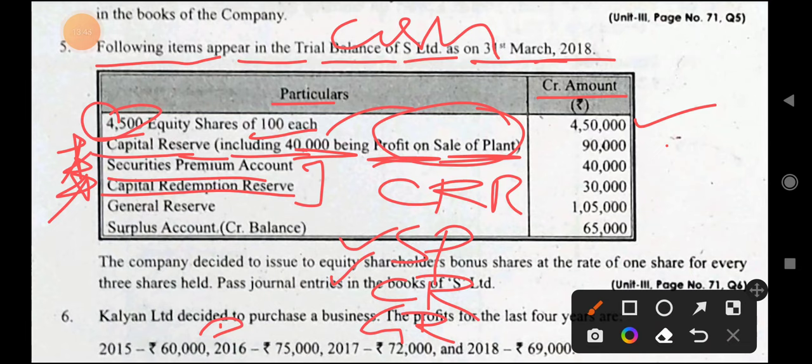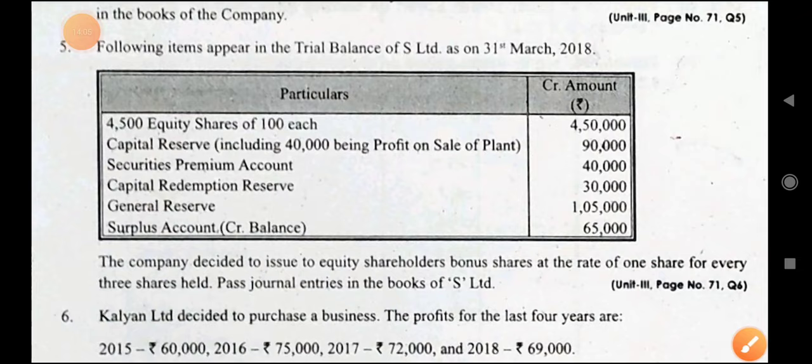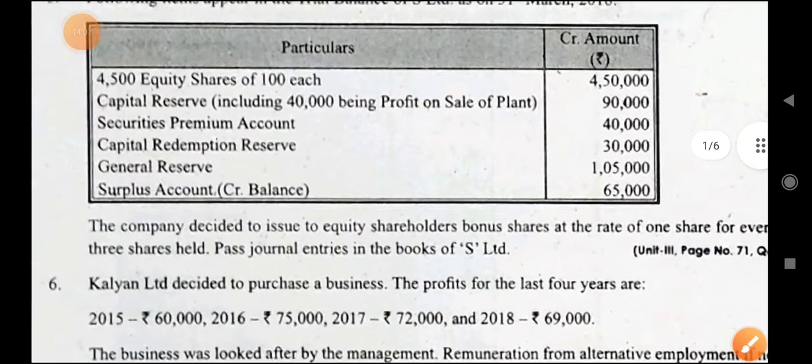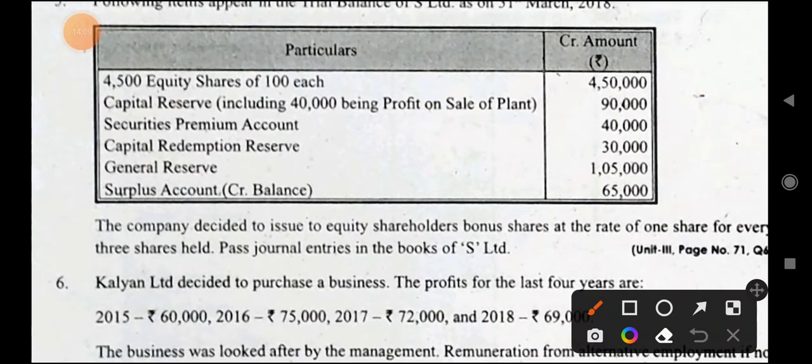But I am telling again, CRR and SP will be used only for the purpose of issuing fully paid up bonus shares, and SP and capital reserve, if received in cash, then only we should use, otherwise should not. So let us, अभी बहुत ज़्यादा ज्ञान दे दिया मैंने, आंसर पे आते हैं.